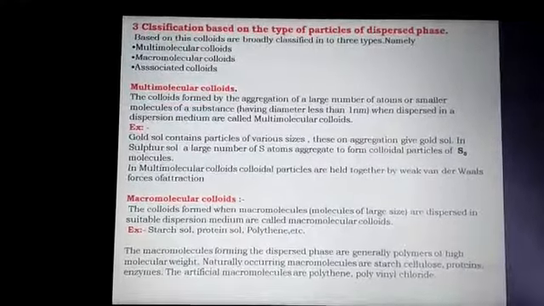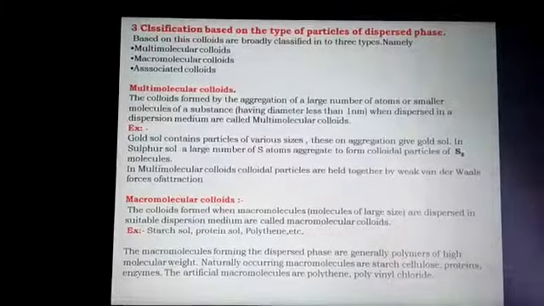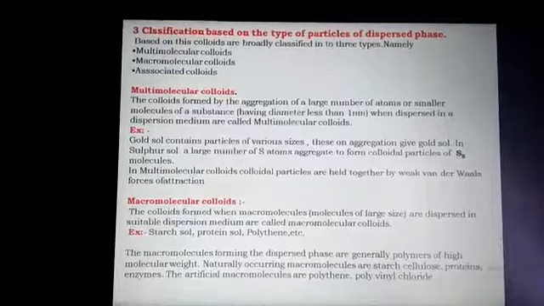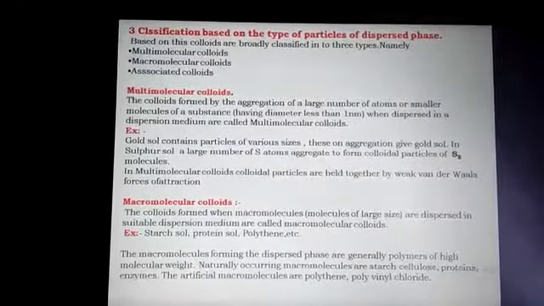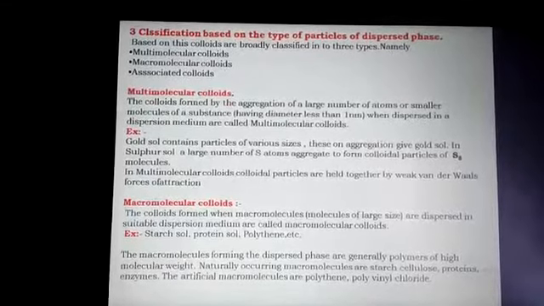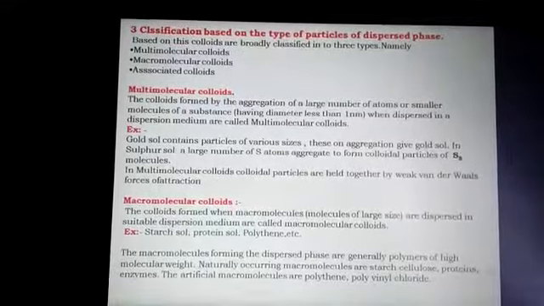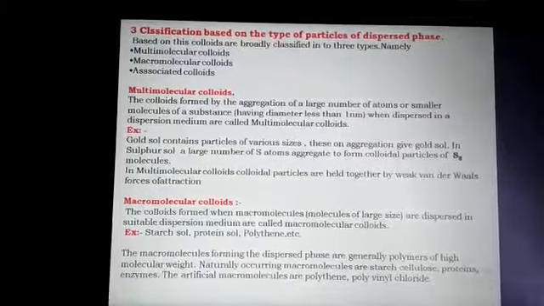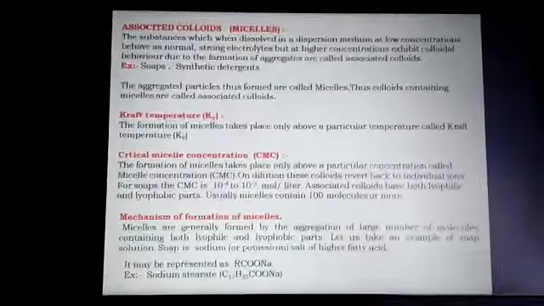The macromolecules forming the dispersed phase are generally polymers of high molecular weight. Naturally occurring macromolecules are starch, cellulose, proteins, enzymes. The artificial macromolecules are polythene, polyvinyl chloride.